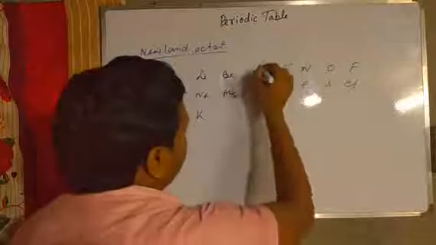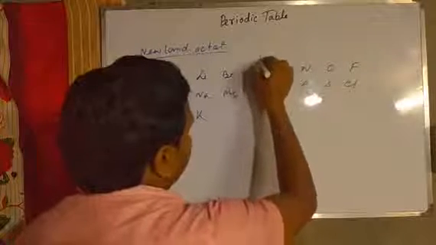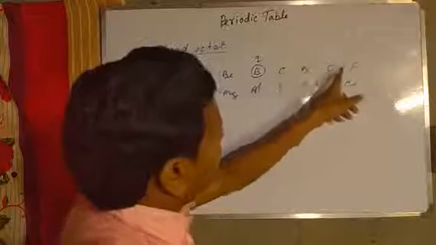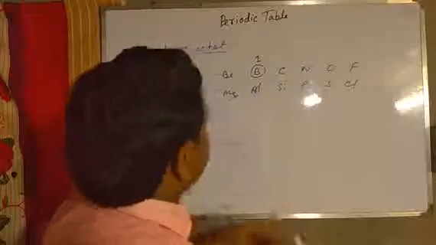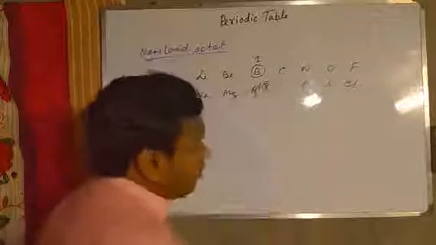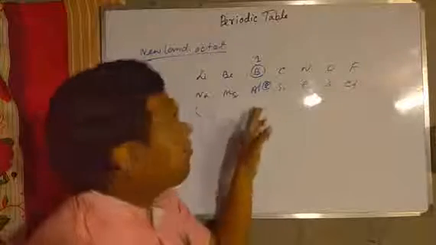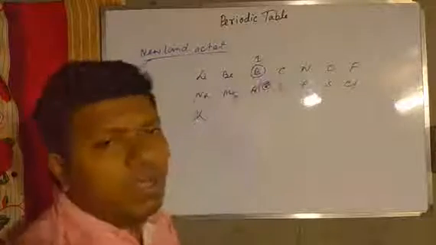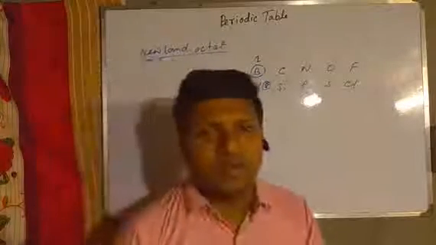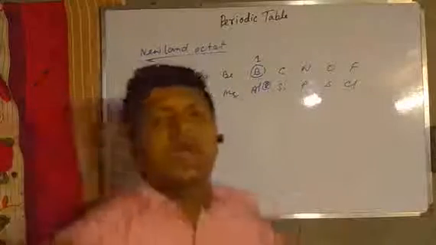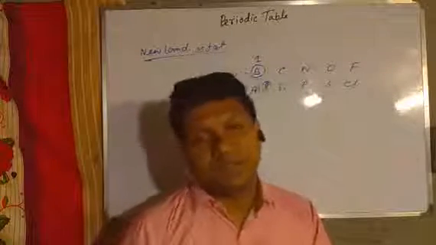if the starting element is this, it will be 1. So 1, 2, 3, 4, 5, 6, 7, 8. The 8th element has the same properties as the first one, so the 8th element will be located below the first one.